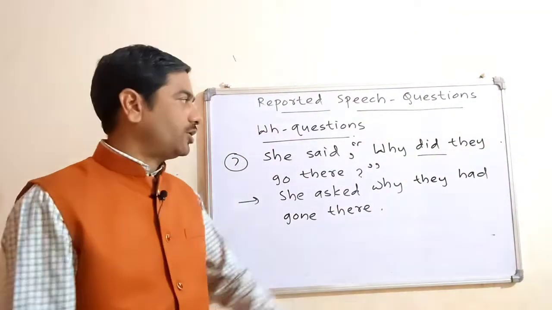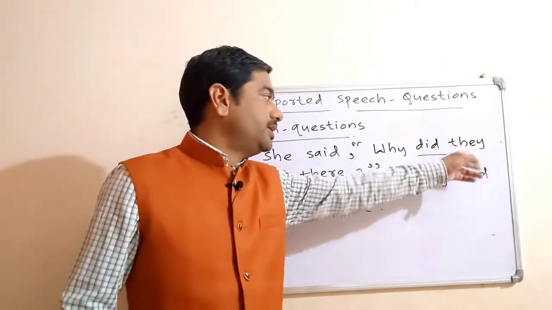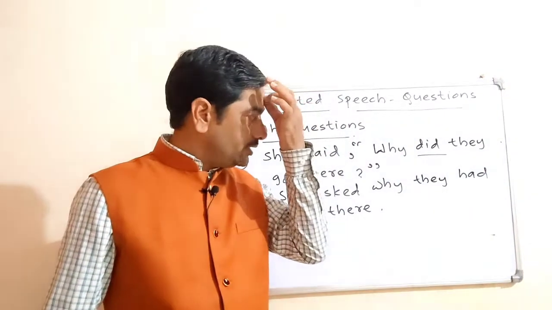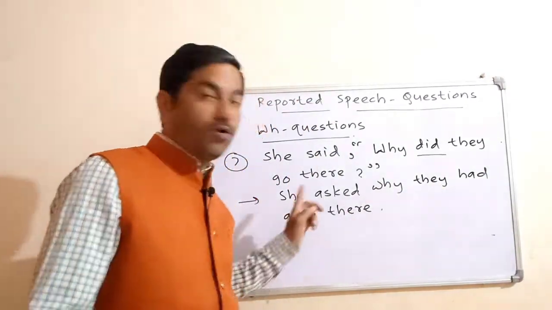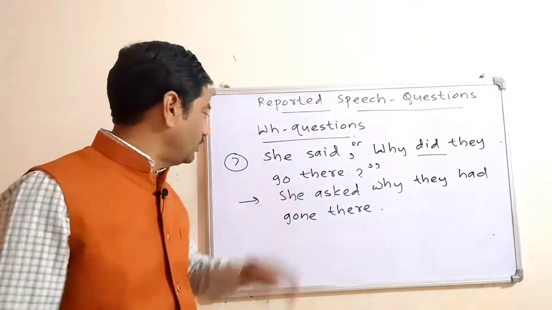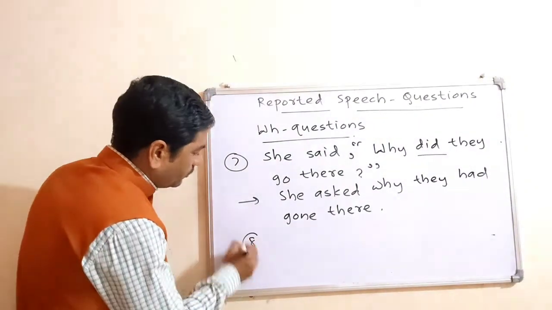You have just to change the order. You have to take they at the beginning. Okay, after why you have to take the subject they. They had gone there. Gone is the V3 form of go. Now the next sentence.